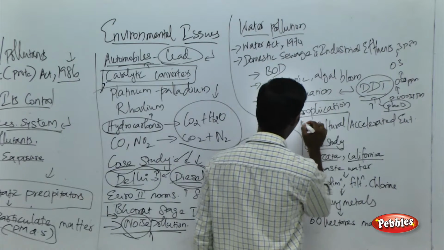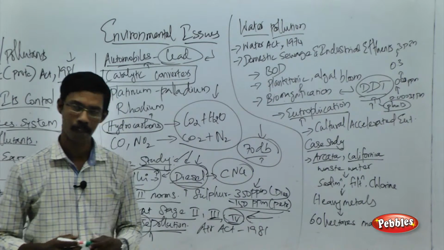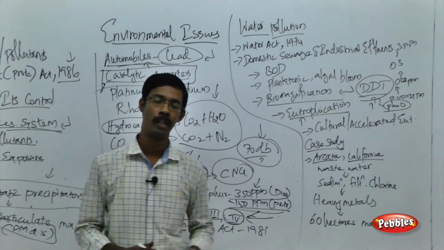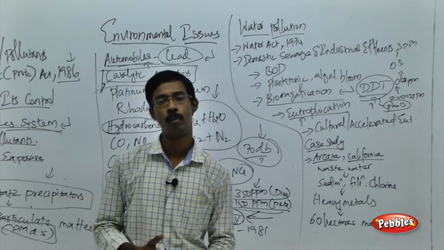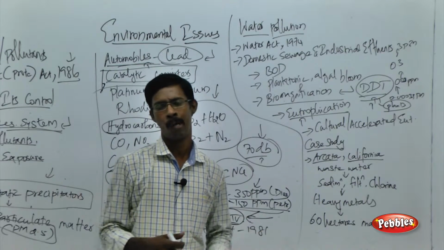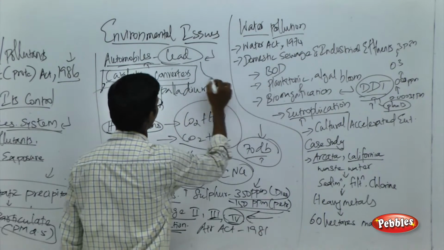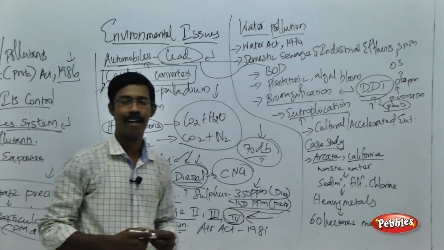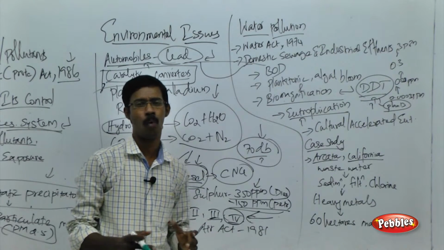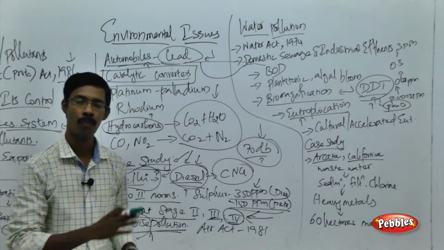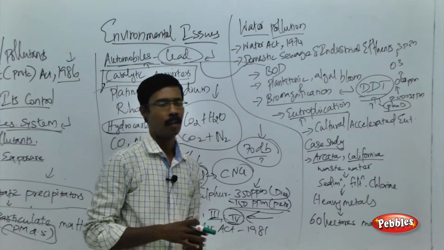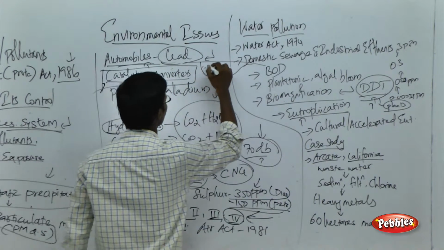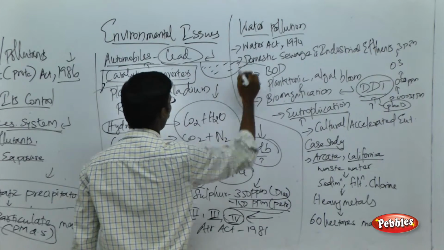And the next term you have to remember here is eutrophication. Eutrophication refers to the disappearance of normal water bodies in a natural way. That is what is called eutrophication. Just imagine a pond. The pond is filled with water. It is cold and a little warm, which will support the growth of all life. It can receive all the sunlight, and in that way it can support all the life in the pond.